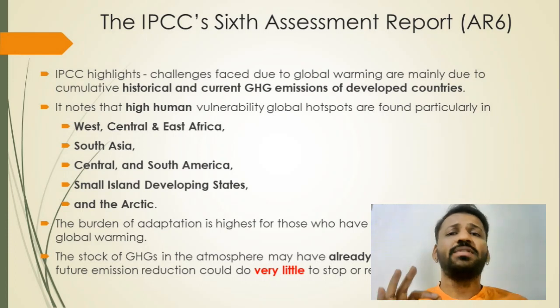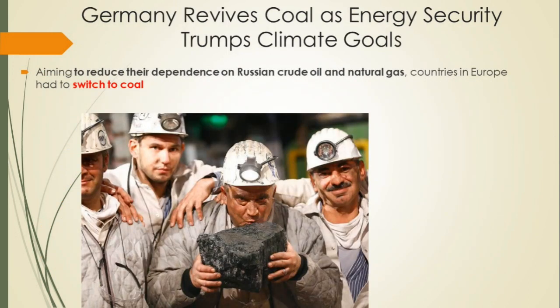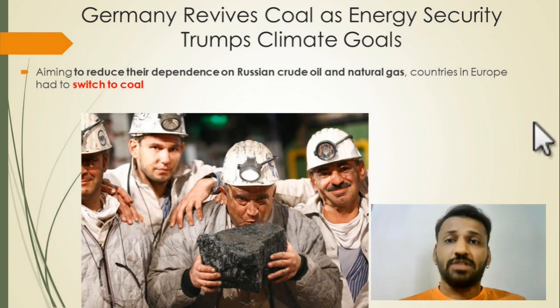So a question in the prelims can be asked based on this. So IPCC, what does it say? It is also saying the same thing. Even if you achieve all your goals, the train of events already set in motion by these developed nations, by emitting much of the greenhouse gases, is not going to be reversed. But still, they are saying we have to carry on our efforts. So specifically, these developed countries talk about developing countries taking the responsibility.